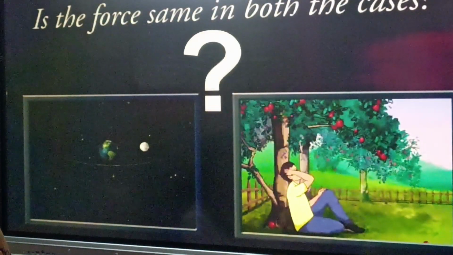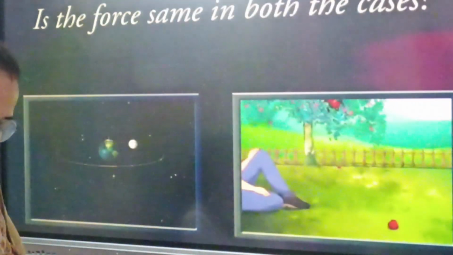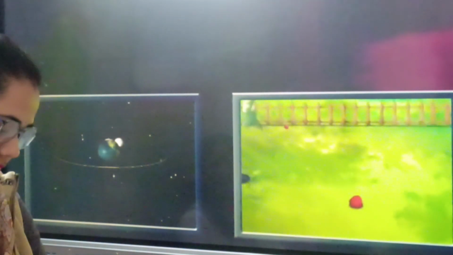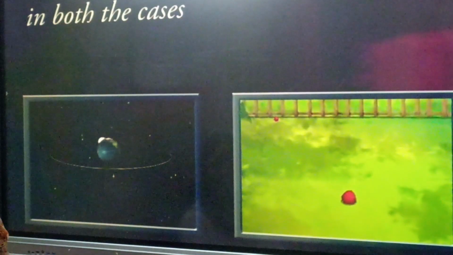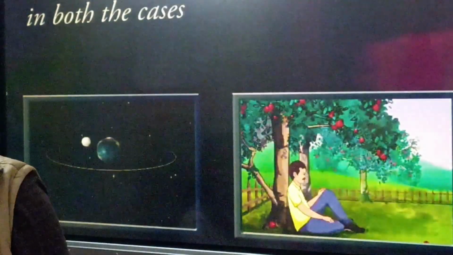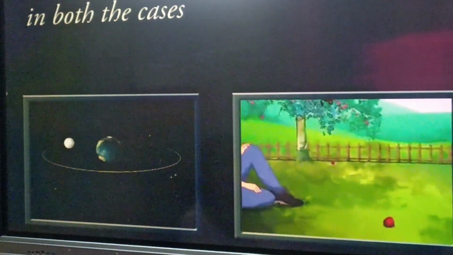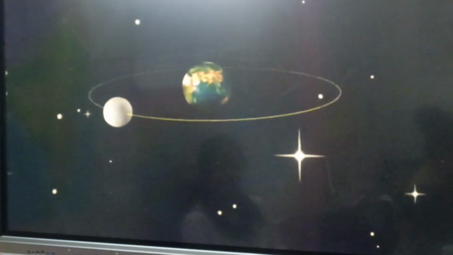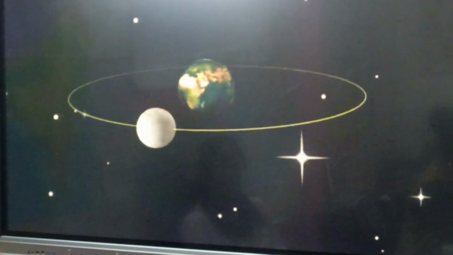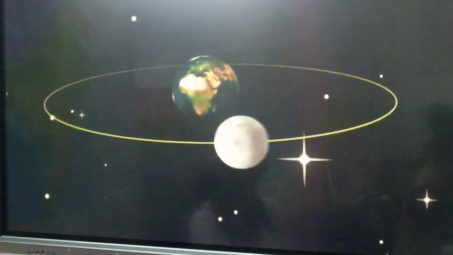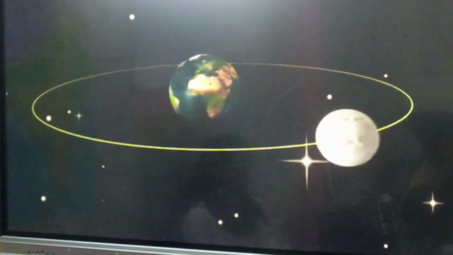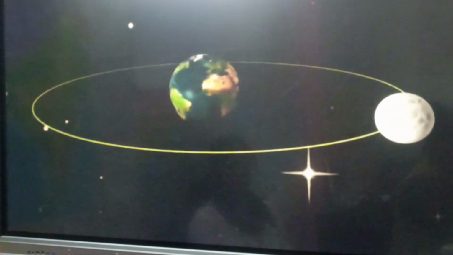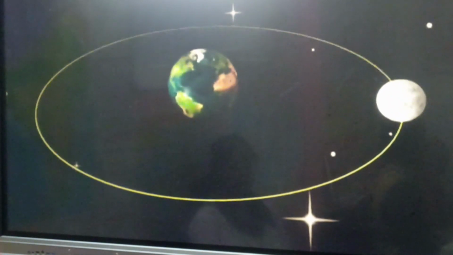Is the force same in both the cases? Yes, it is the same type of force responsible in both the cases. Newton argued that at each point of its orbit, the moon falls towards the Earth instead of going off in a straight rectangular path. So he thought that the moon must be attracted by the Earth.